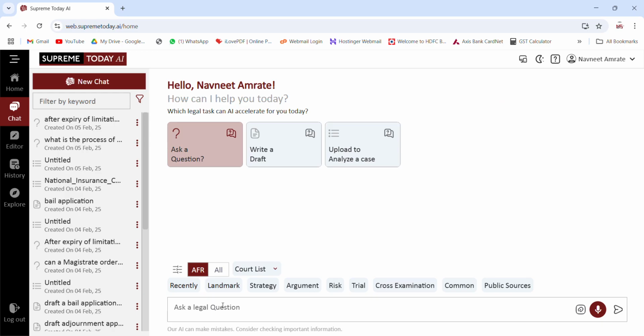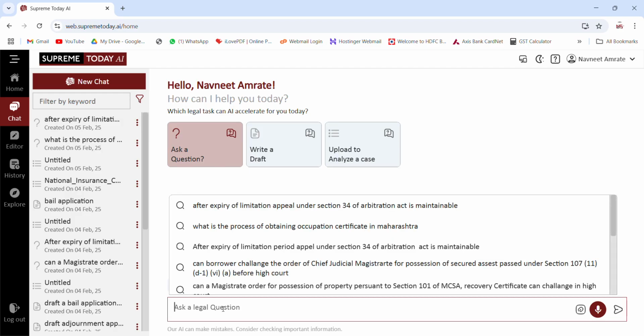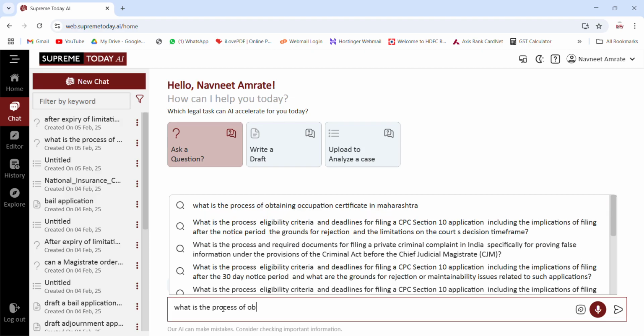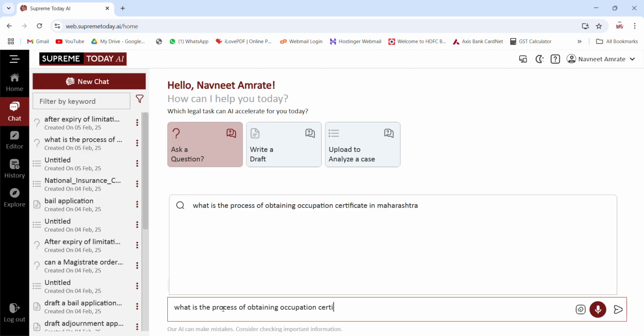So for example, you want to ask a particular query, like what is the process of obtaining occupation certificate in Maharashtra.